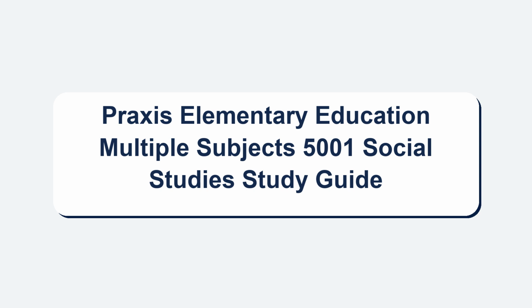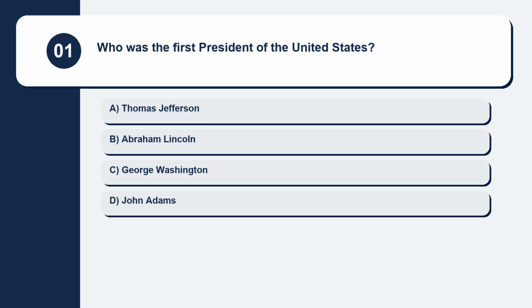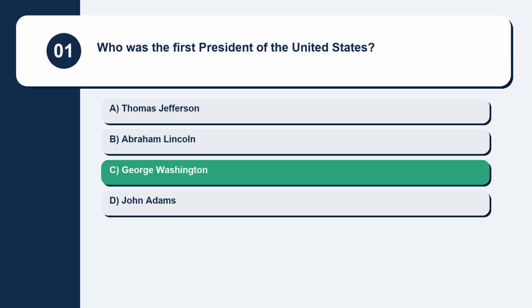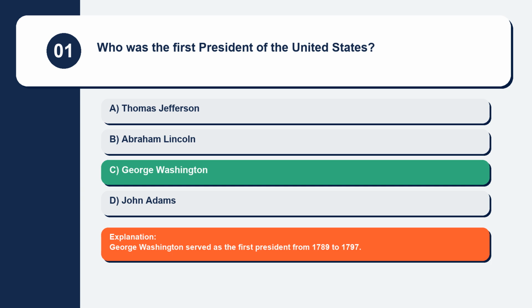Praxis Elementary Education Multiple Subjects 5001 Social Studies Study Guide. Question 1. Who was the first President of the United States? Thomas Jefferson, Abraham Lincoln, George Washington, John Adams. George Washington served as the first president from 1789 to 1797.